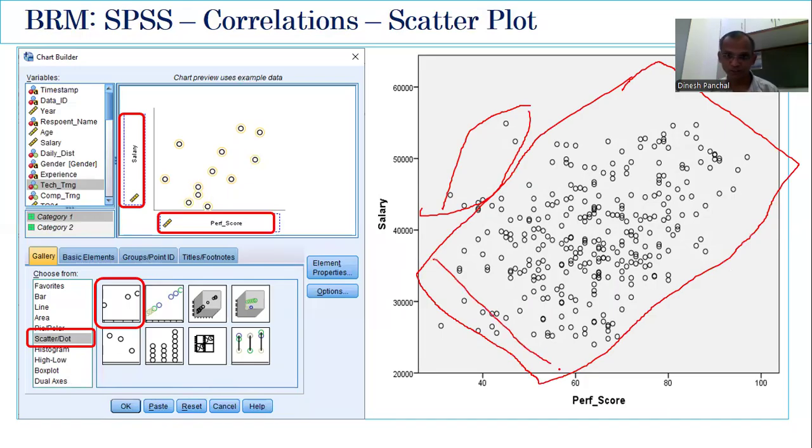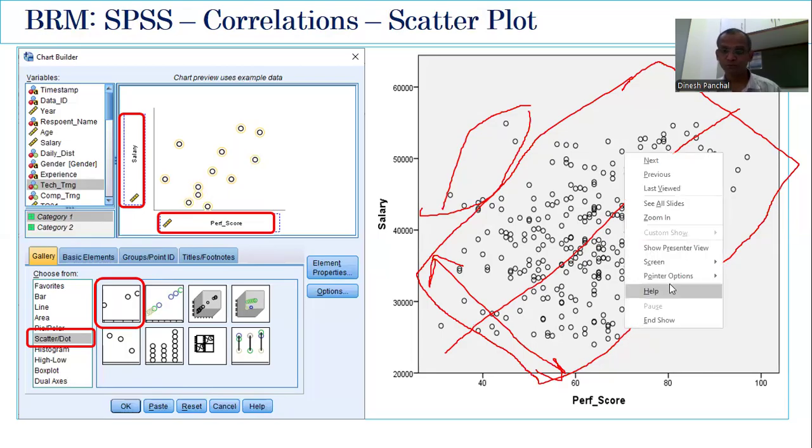But the width of the rectangle is very high. Why? Because the points are spread out too much. If the points are spread out too much, the correlation will be there, but it may not be as strong as anticipated. Okay. So if you have all the points very much near the line, we say strong positive correlation. If all the points are on this line, we say perfect positive correlation.